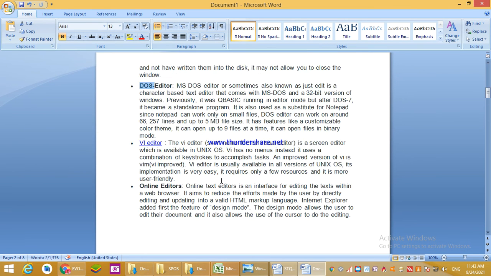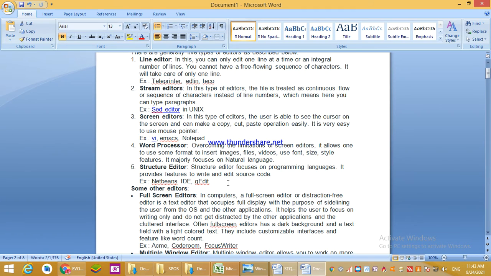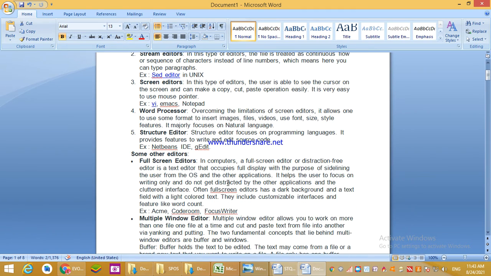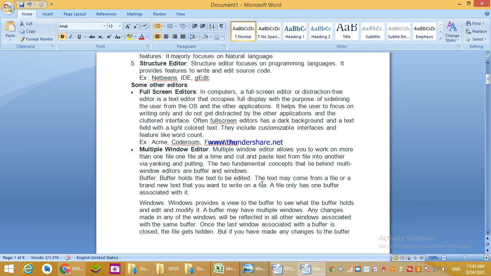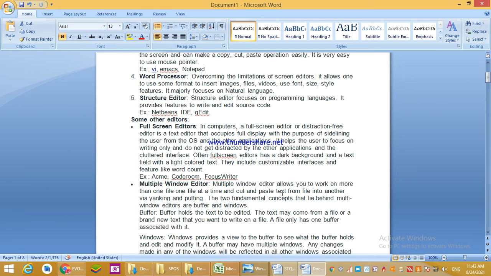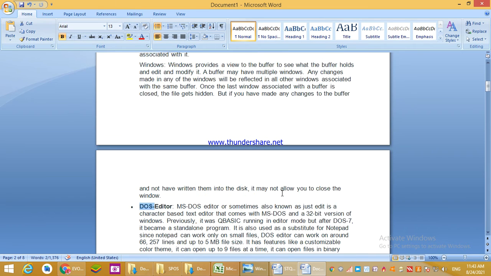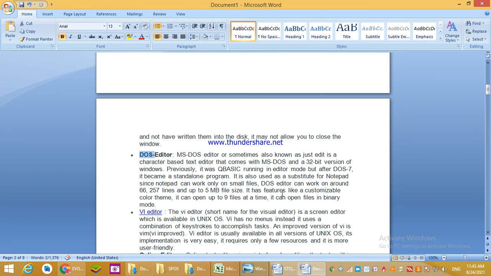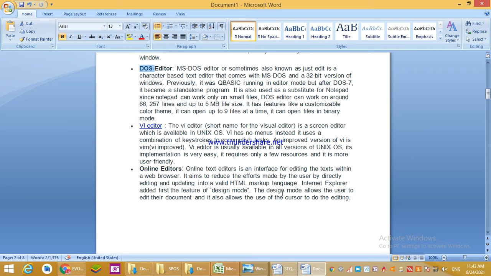Then with this we have seen the types of editors and some small editors, and what is meant by the VI editor, which is the famous one. We always use the VI, that is the visual editor, right? Then next is online editors, right?